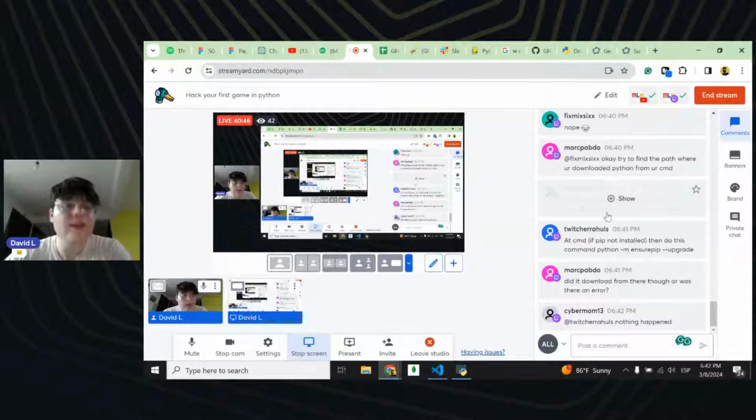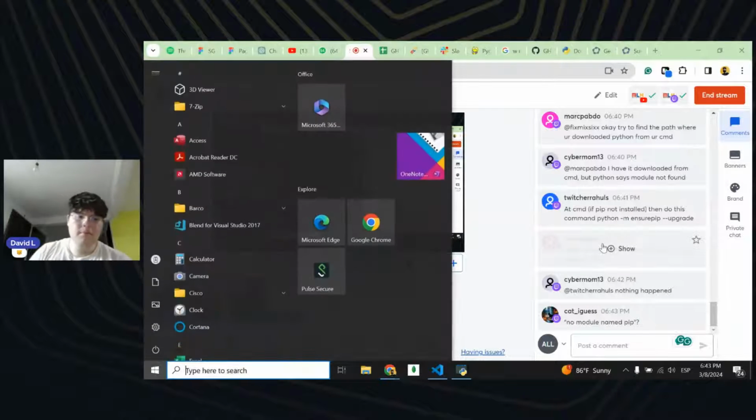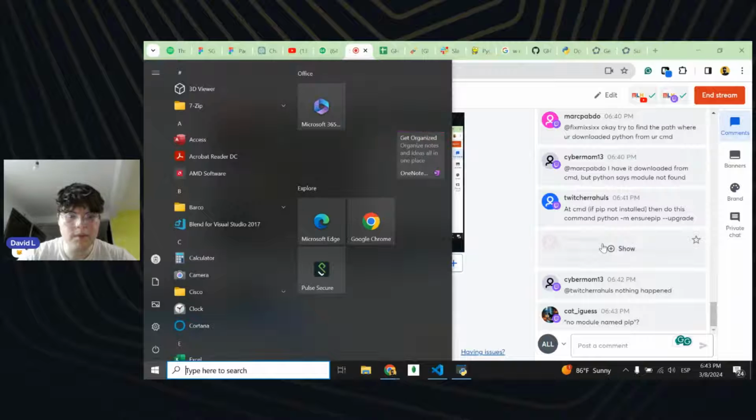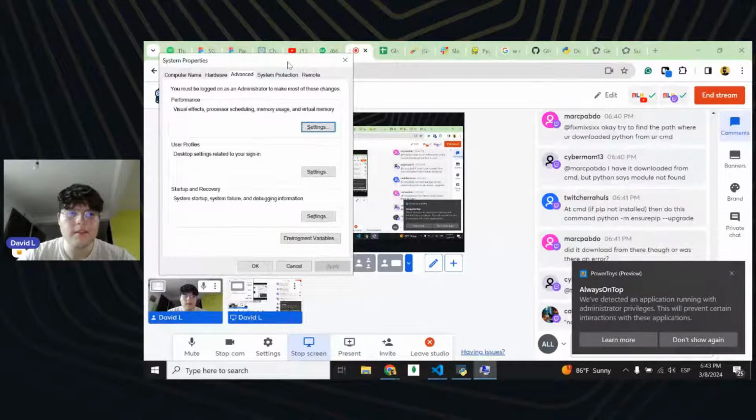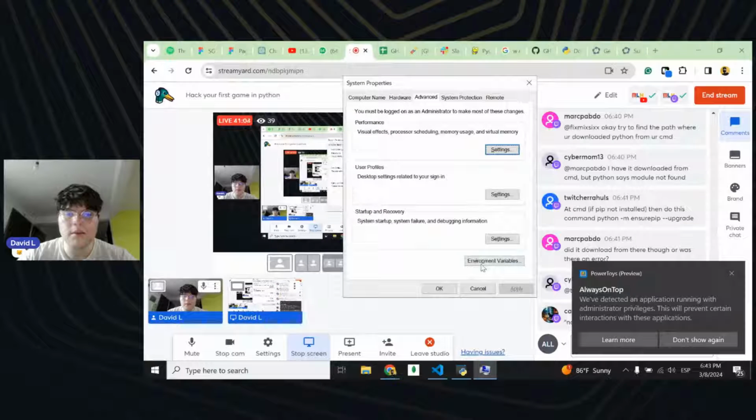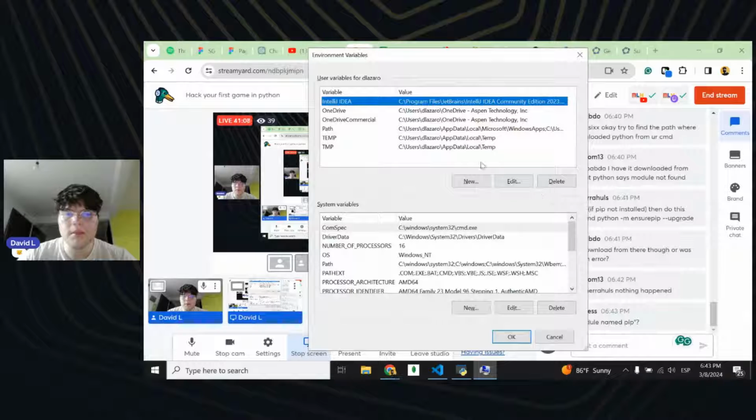Okay, so yeah, I know what you mean. I've been there. Don't worry about it. So what you need to do is just press your Windows key and type something like environment variables. You can see something like this. Then you're going to get into your environment variables. And after that, you should be just ready to go.